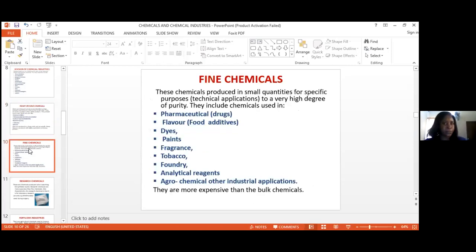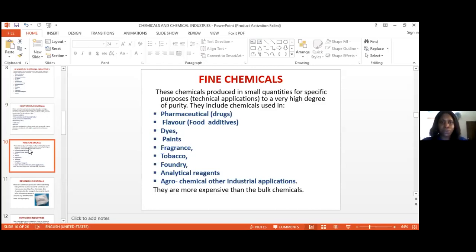Now, the heavy chemicals, sorry, the fine chemicals. Now, what are fine chemicals? Fine chemicals are chemicals that are produced in small quantities for specific purposes or applications. And they are of high degree of purity. So these are chemicals produced in small quantity to a very high degree of purity. That is what the fine chemicals are all about.